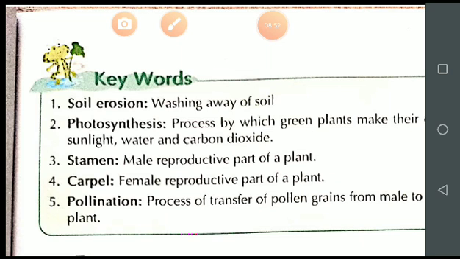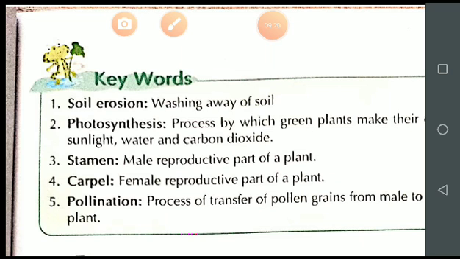Now next, carpel. Carpel is the female reproductive part of a plant, and the carpel is further divided into three parts: stigma, style and ovary. Is it clear? So what is the stigma, students?